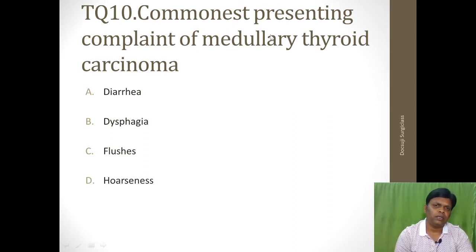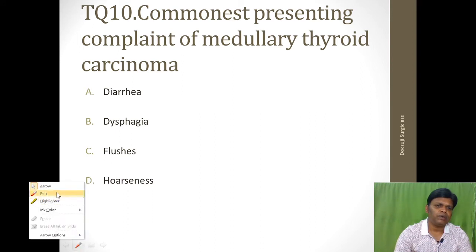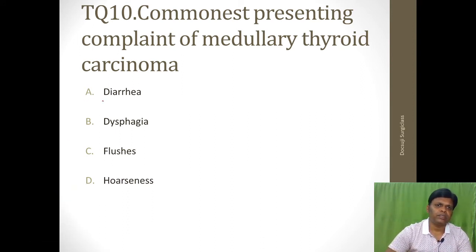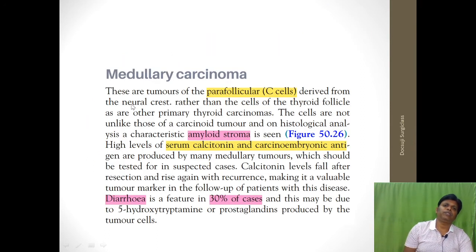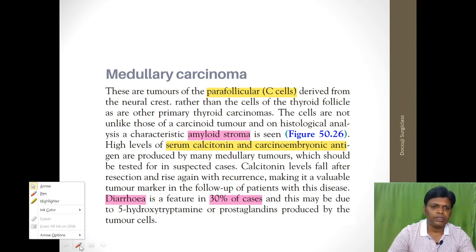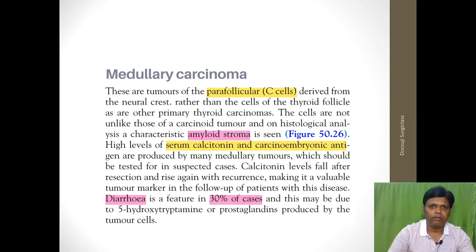Commonest presenting complaint of medullary thyroid carcinoma. This is also a straightforward question where the answer is diarrhea. Okay, so here is the explanation, taken from Bailey and Love. The first question we already discussed: the tumor arises from parafollicular C cells, and the high-level tumor markers are serum calcitonin and serum carcinoembryonic antigen. And the most common symptom is diarrhea. It will be present in up to 30% of cases.